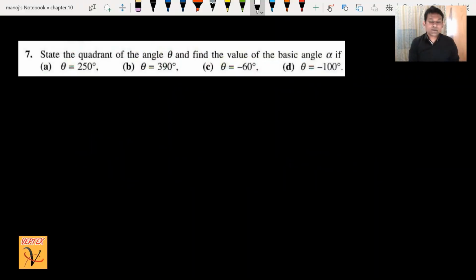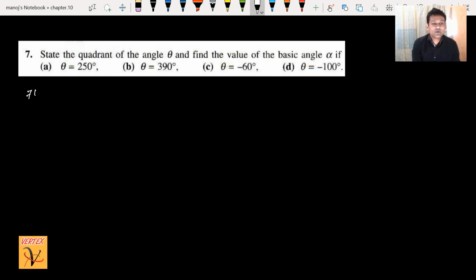So you have seen the explanation. I hope you understood this. Now we are moving to the question about the basic angles and the general angles. State the quadrants of the angle theta and find the value of the basic angle alpha.